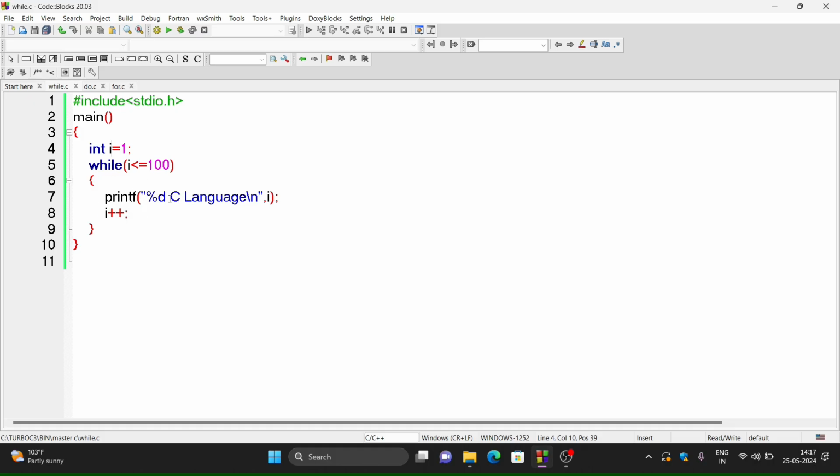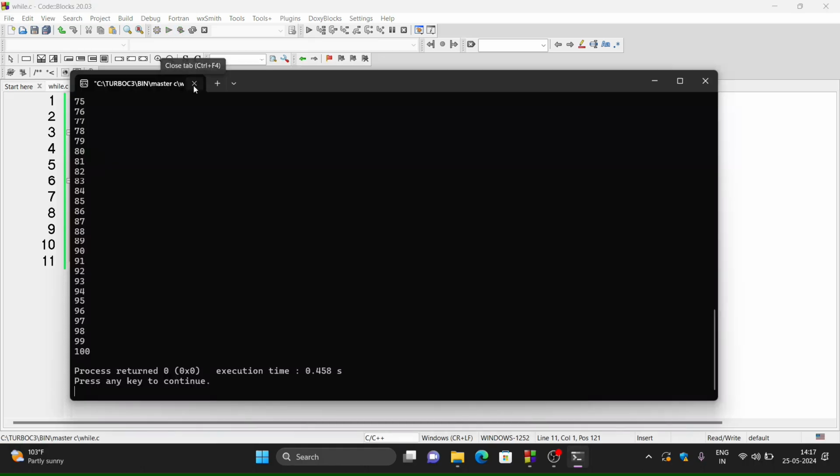So suppose I am printing here only the values of I now. So this will be the program to print the value of I. Of course here I varies from 1 to 100, and the value of I will be incremented by 1. So that means values from 1 to 100 will be displayed with this program.